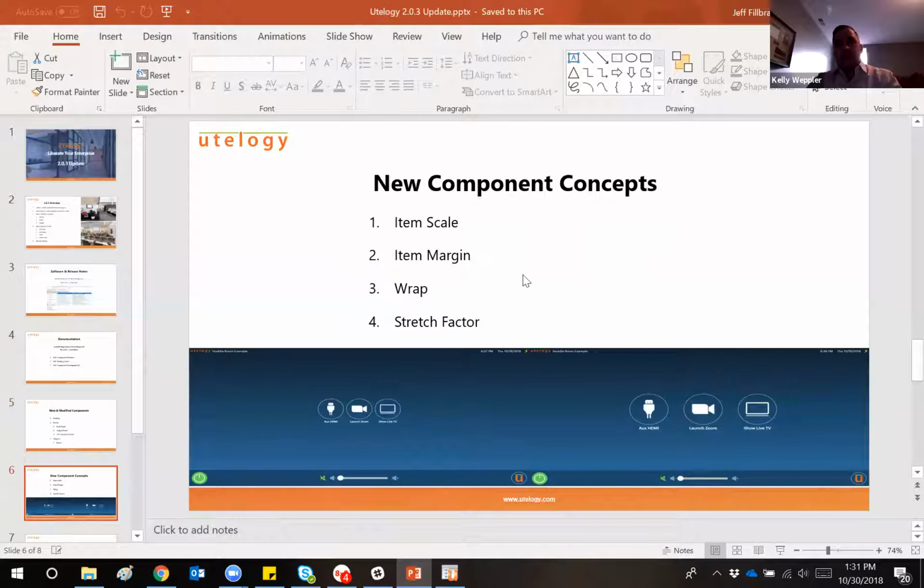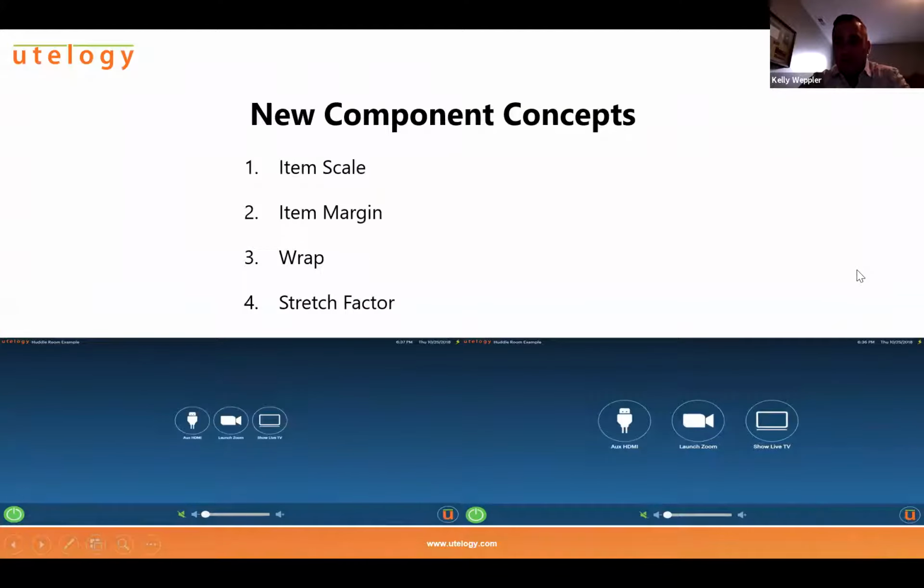New component concepts. In addition to the new components themselves, we actually have a lot of new concepts here that we've introduced into the individual components. And even if you just take a look here, there's 2 images at the bottom of this slide. You'll notice on the left-hand image, those button sizes are set to the default size. And then over on the right-hand side, you can see the buttons are a little bit larger and there's more margin or spacing between those buttons.